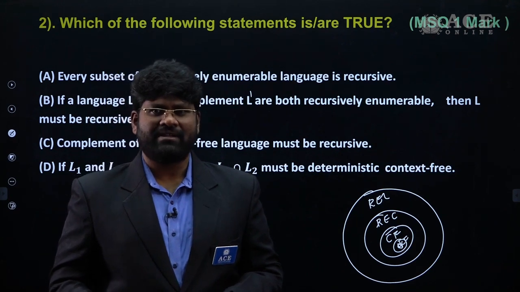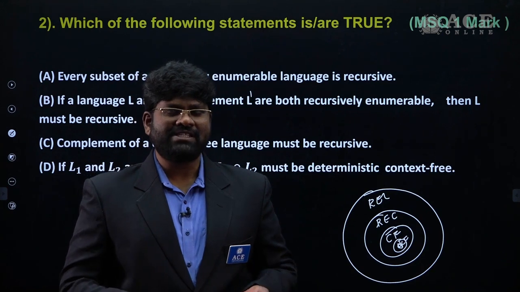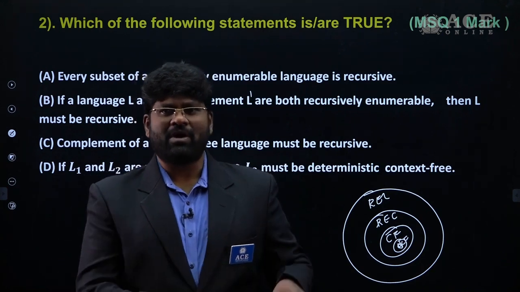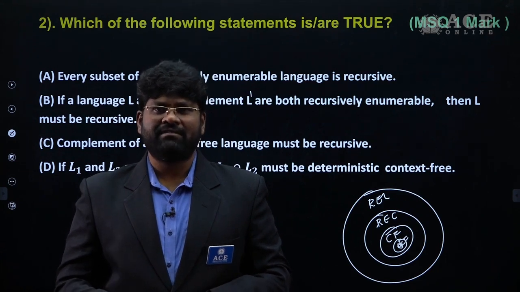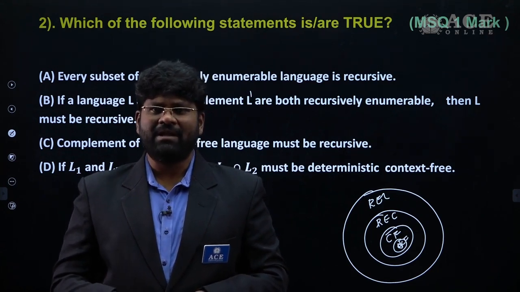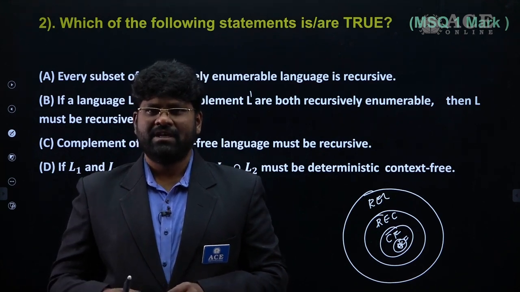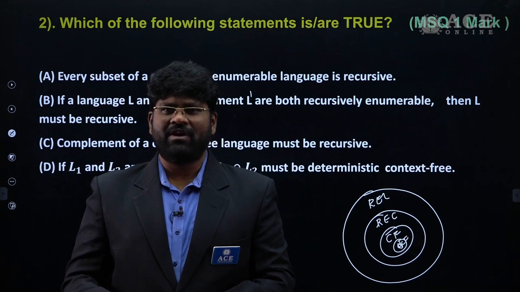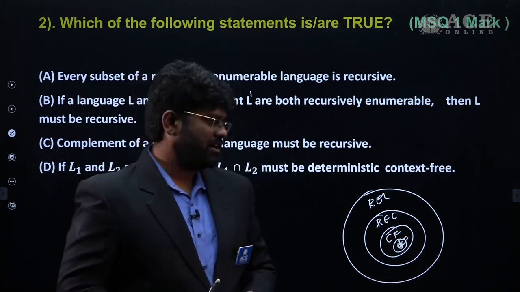That's a basic property. Not every subset of a regular language is necessarily regular, that's a different property. But all the standard closure operations are applicable for regular languages. If base languages are regular, by default all its operations are also regular. That's the one thing you have to remember.